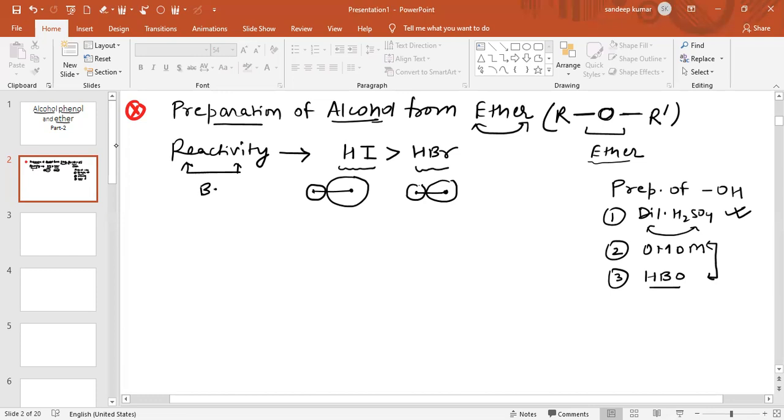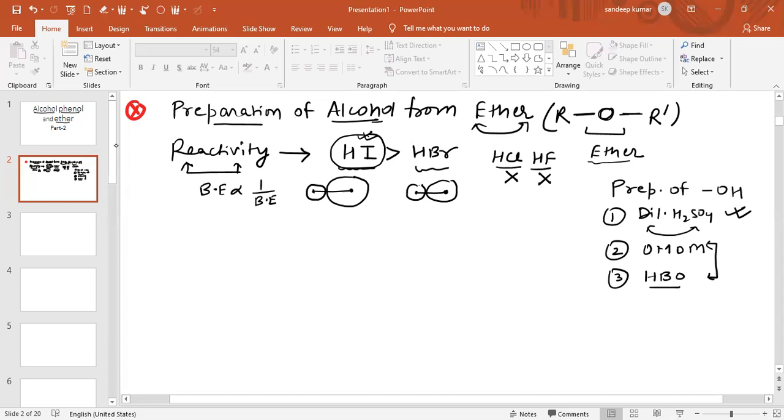We know bond energy is inversely proportional to bond length. So less energy is required to break the HI bond. Therefore, the reactivity of HI is more as compared to HBr. While in case of HCl, due to high bond strength, and also in case of HF, due to high bond strength, these two will not react with ether.